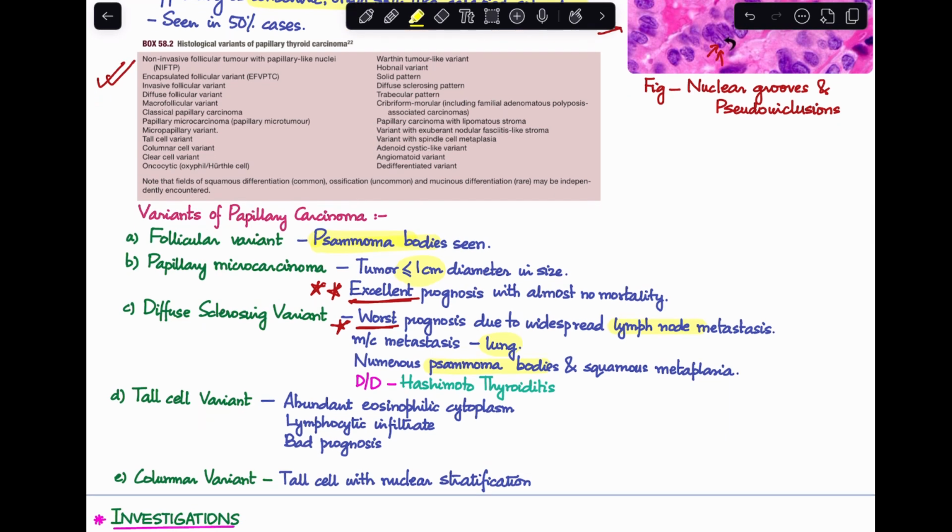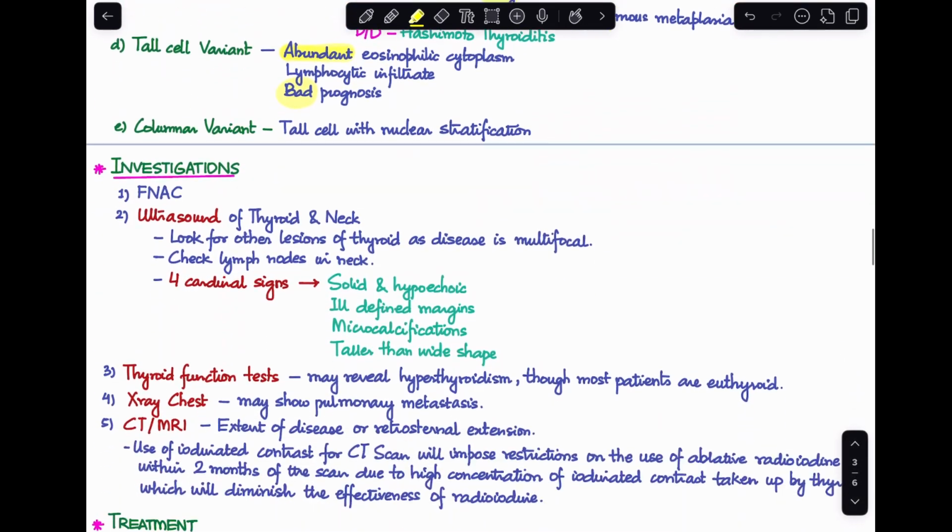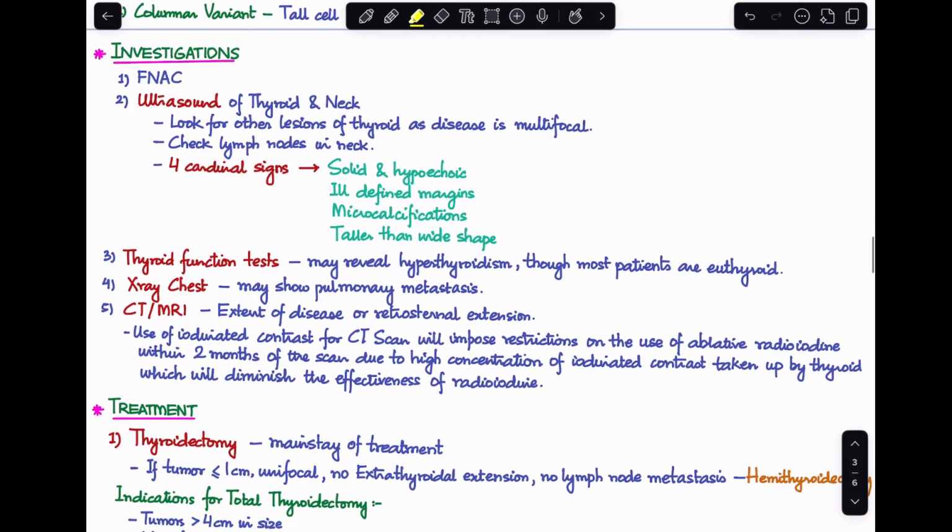Next is the tall cell variant. A feature of the tall cell variant is that they have abundant eosinophilic cytoplasm and lymphocytic infiltrate, and this variant also has a bad prognosis. Last of all is the columnar variant. This variant basically has tall cells with nuclear stratification. So, this is all regarding the histology of papillary thyroid cancer. Next, let's talk about the investigations.